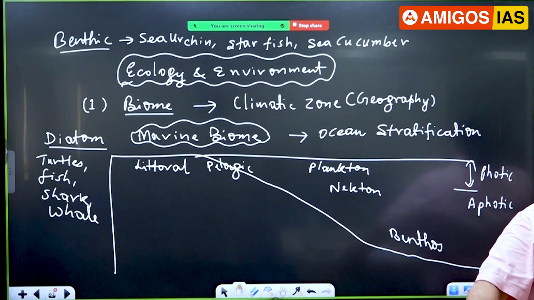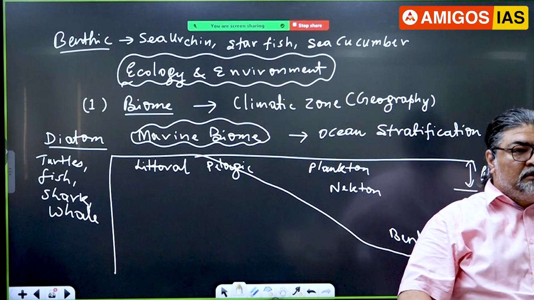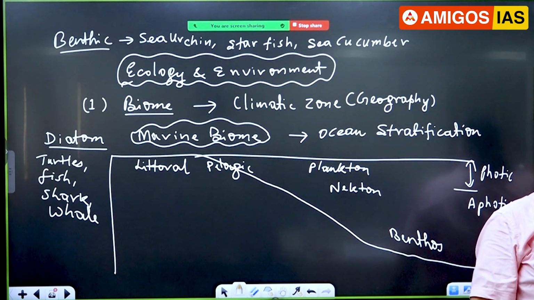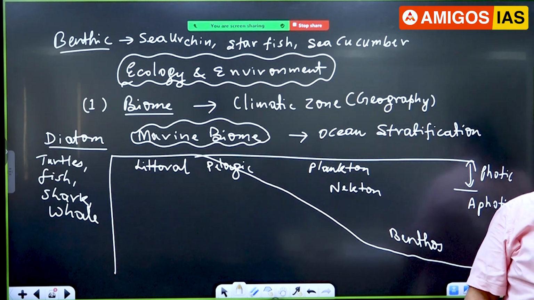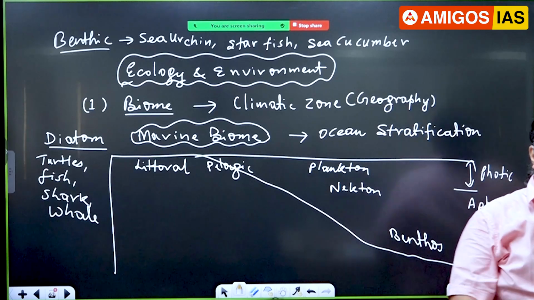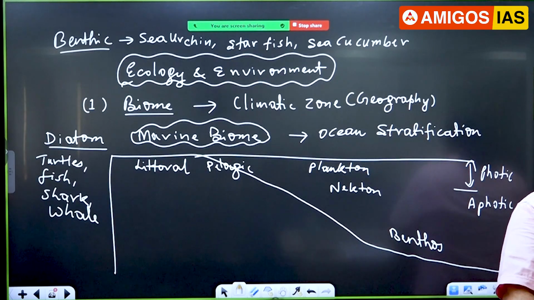Now one question could be, see UPSC is very smart. UPSC knows that the students have read about sea cucumber. Now I'll tell you about sea cucumber. Illegally they are taken out of the sea and ocean and sold at a very high price in the market. They are required for food in China and Southeast Asia, and it has medicinal property and also a high nutrient variety.